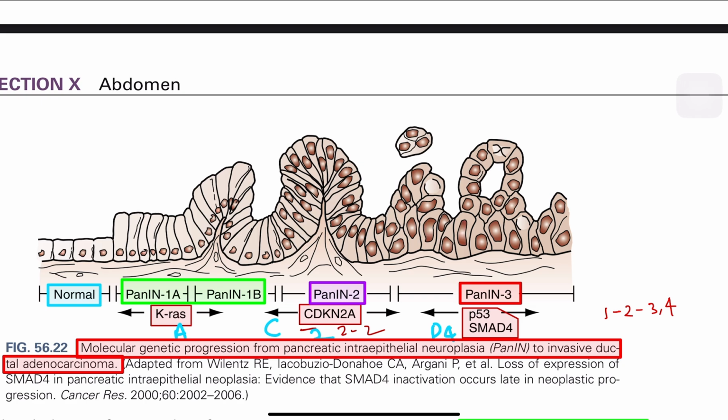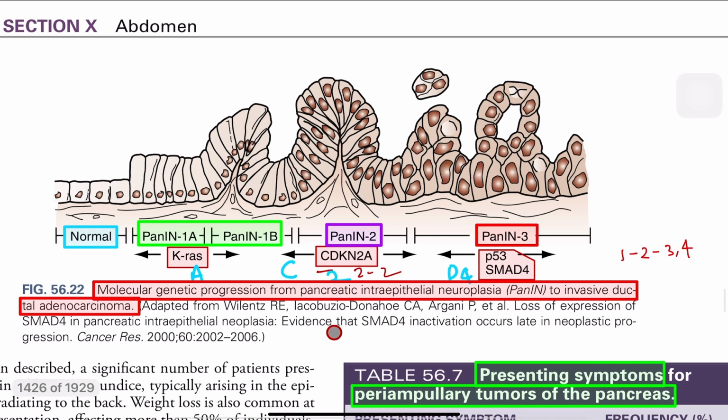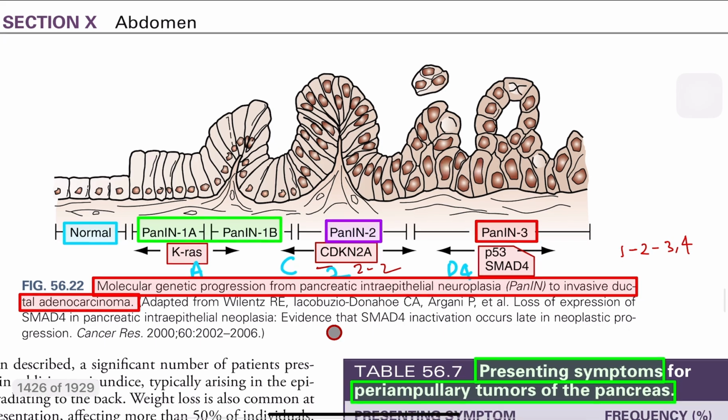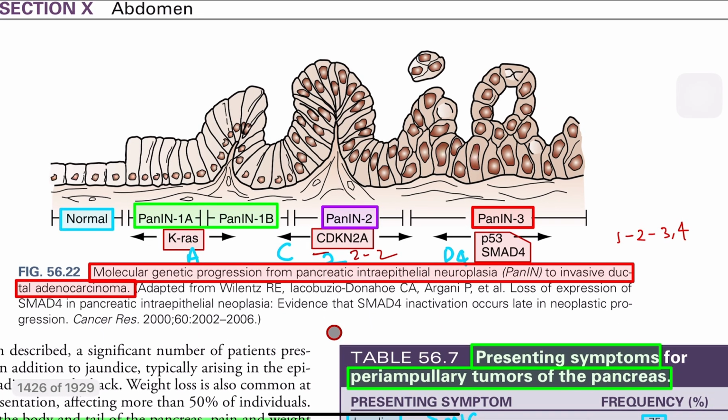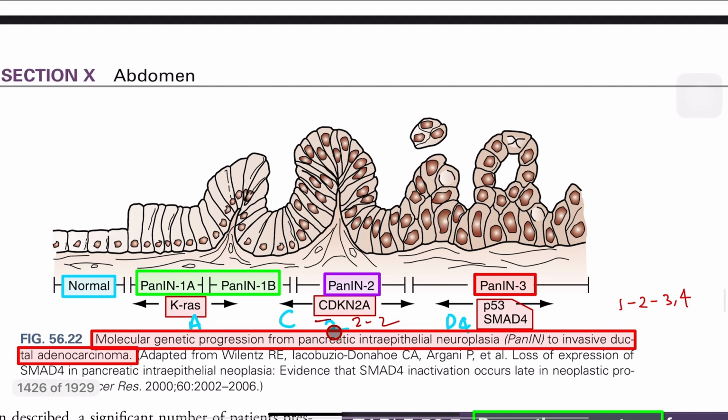This is the molecular genetic progression from pancreatic intraepithelial neoplasia to invasive ductal carcinoma. This pathway is asked in many exams. If you forget this line, they ask the order. So KRAS is A, then CDKN2A is C, and the last is D. In order you can remember it as A for 1, then 2, 3 and 4, whatever way you can remember, but you have to remember.